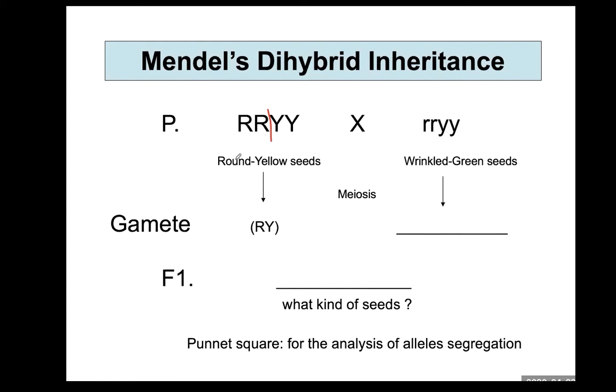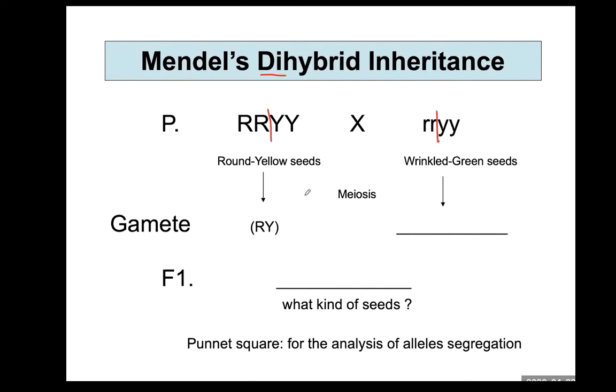Therefore, round is large R, and seed color is large Y. Since this is dihybrid, you are dealing with 2 kinds of gene, 2 kinds of trait. That's why we call this dihybrid. Now, this is a dominant allele. Therefore, the recessive allele is automatically wrinkled seed small r, and green color seed small y.